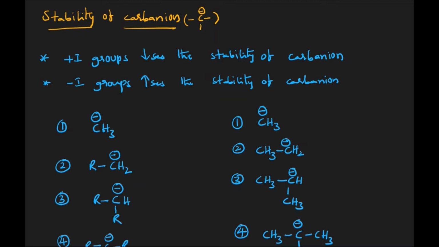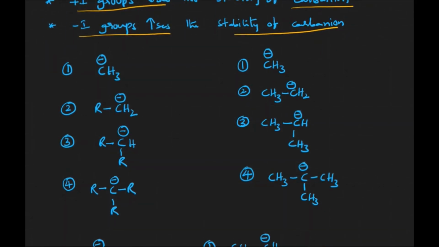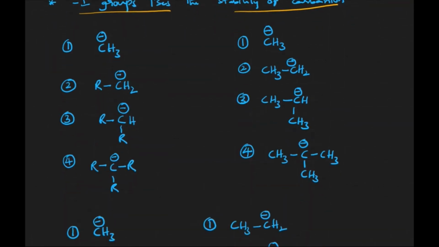Now before we get into the stability of carbanion, we have to remember two statements here. All plus I groups which we have discussed earlier will decrease the stability of carbanions. All minus I groups which we have discussed earlier are going to increase the stability of carbanion. Now let us see one by one how this works out in the case of carbanion. Let us see these four examples.